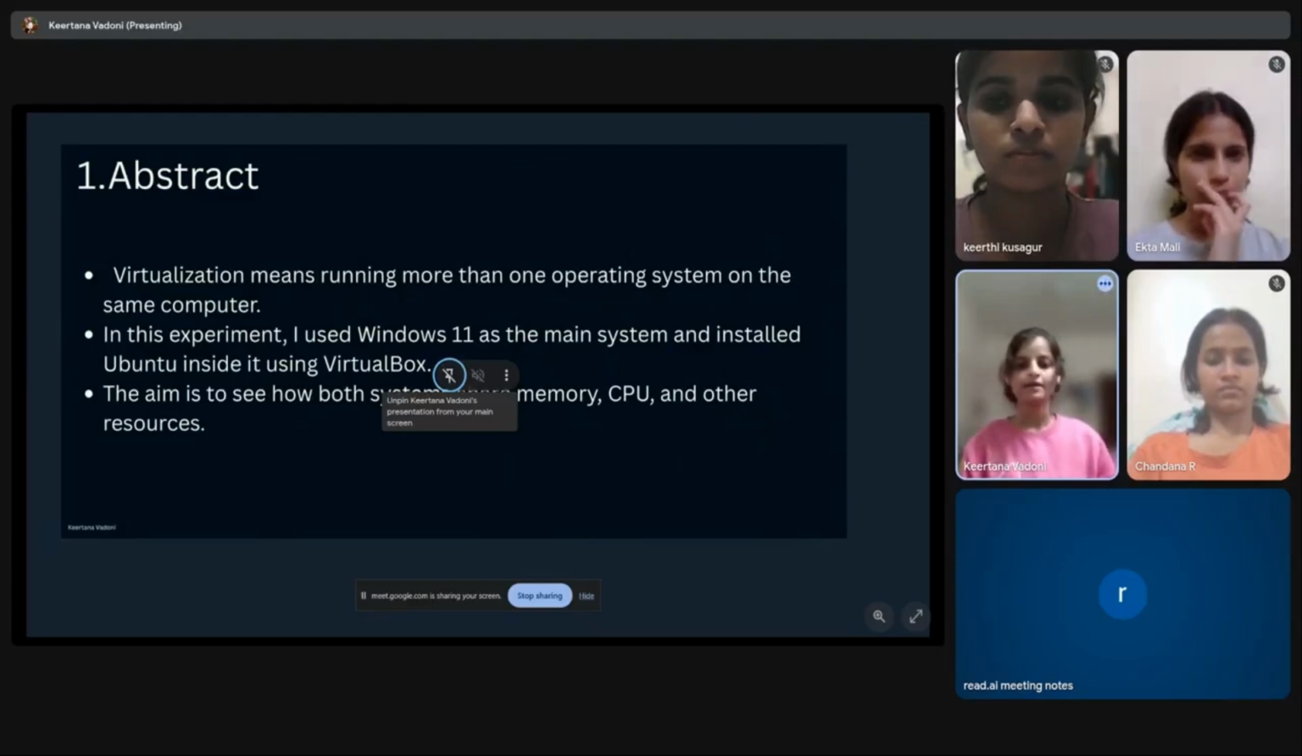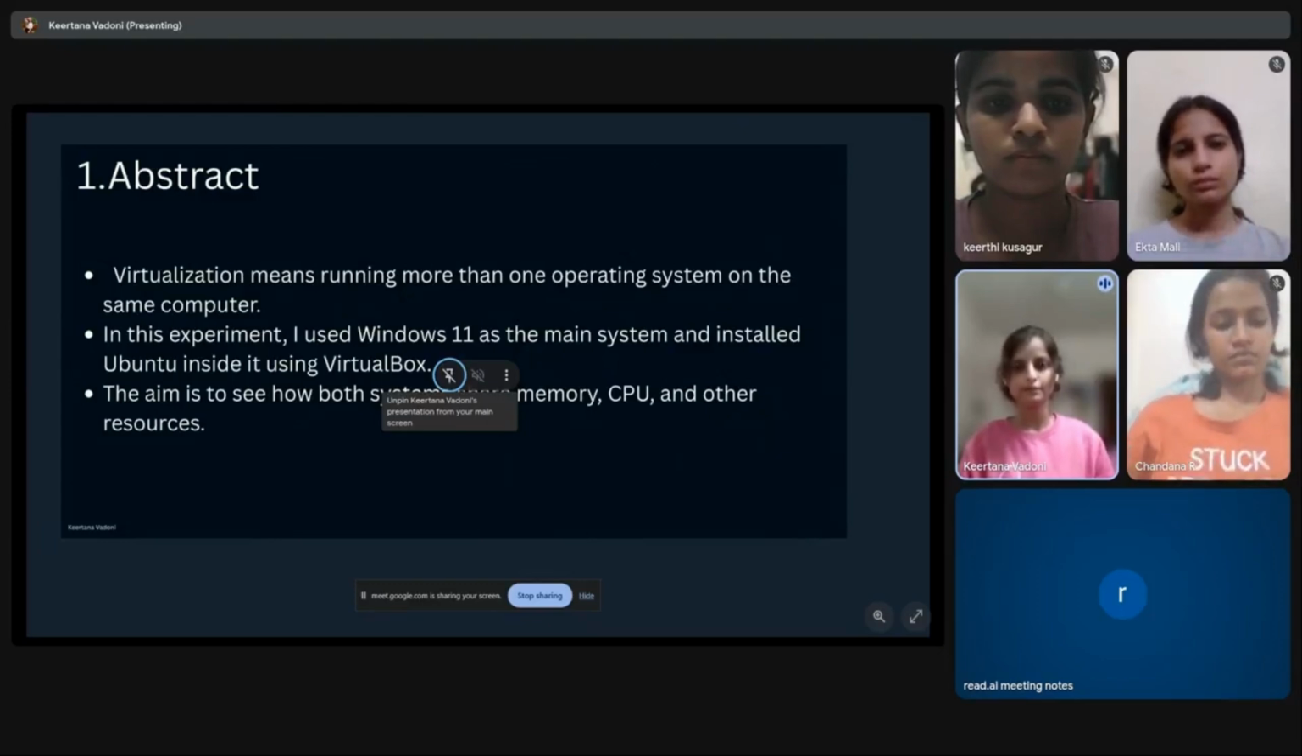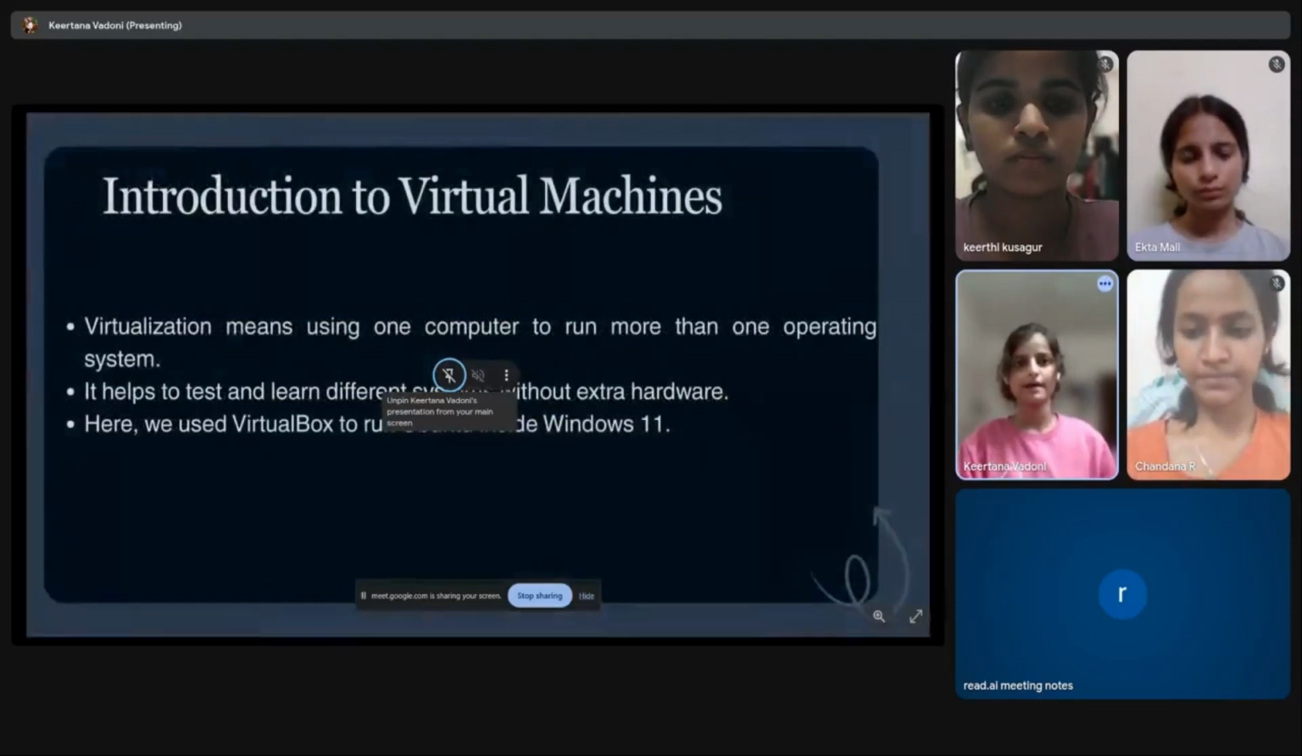storage. Here, our aim is to see how both systems will share the memory and CPU, and also to see how virtualization allows multiple systems to run together and work together smoothly using the same hardware, that is the computer. And the next part, introduction to virtual machines.